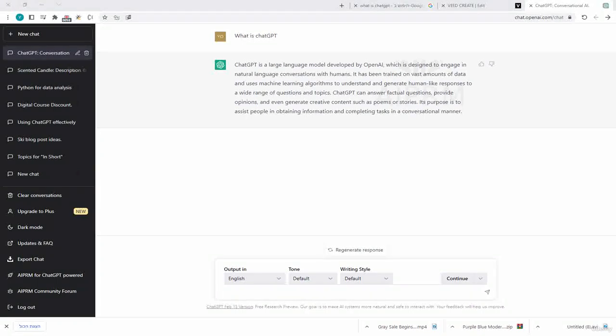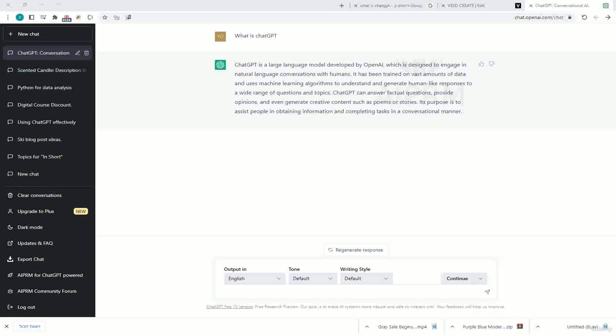Sometimes it will be right, sometimes it will be helpful, but in some cases it will be wrong. And why? Because ChatGPT has its limitations. Because ChatGPT is trained on a vast amount of data, some of the data is not correct. So not all the answers we get from ChatGPT will be correct.